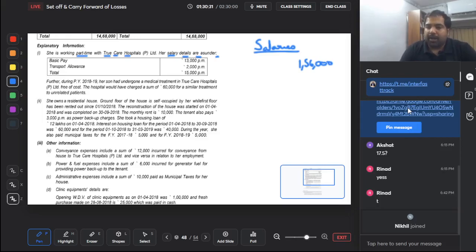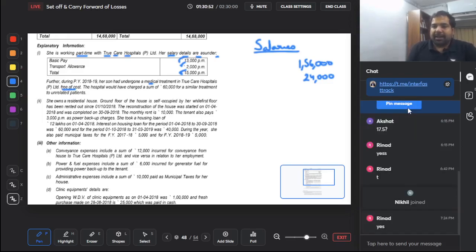Yes, you get an exemption for amount spent, but they have not given any amount spent. So the entire 24,000 will be taxable. Yes. Total is 15,000, which is perfect. Next, during the year, her son had undergone medical treatment in True Care Hospital Private Limited free of cost. Guys, are you getting a benefit from a hospital? Yes. And is that a perquisite? Yes. But guys, I told you medical facility in India. I forgot to tell you the family's definition. The family is self, spouse, children, parents, grandparents and siblings only if they are dependent on you.